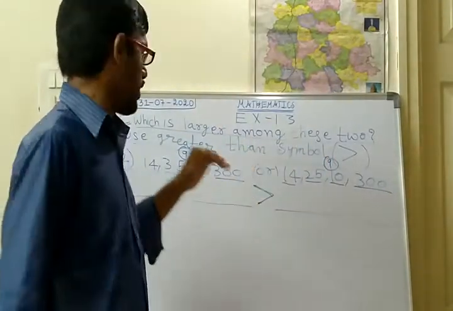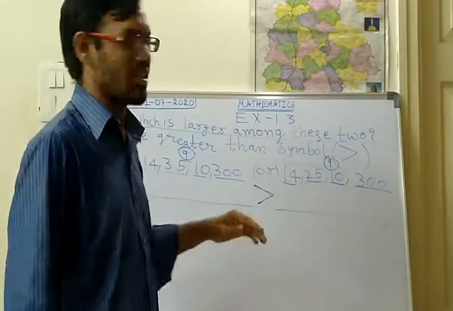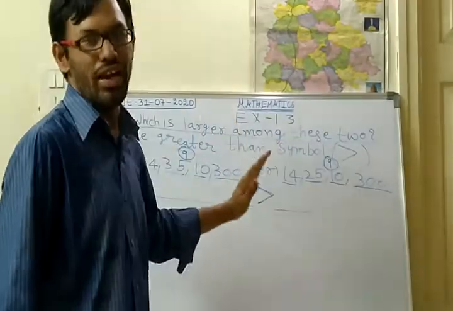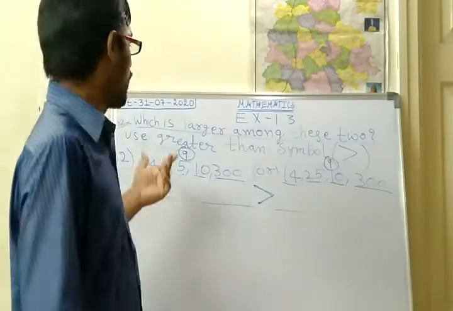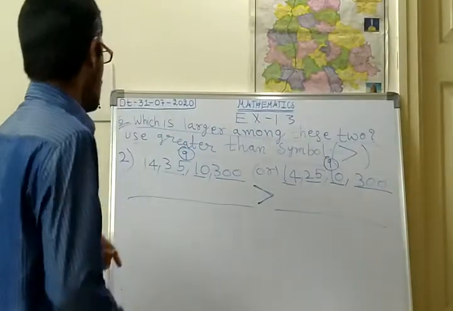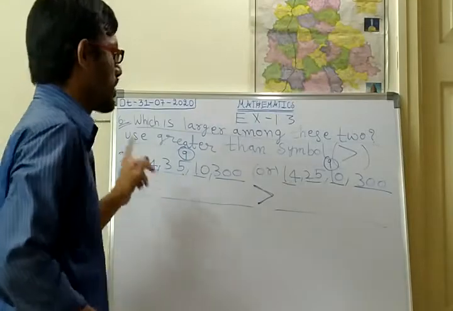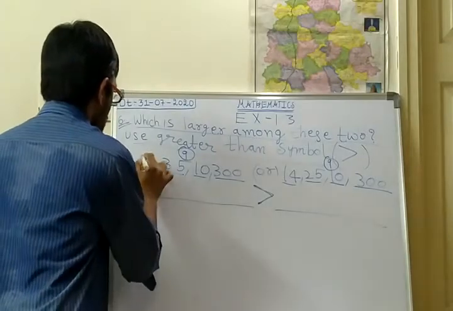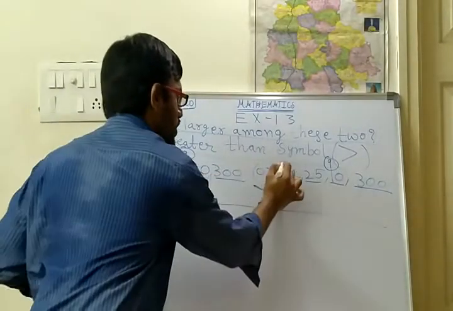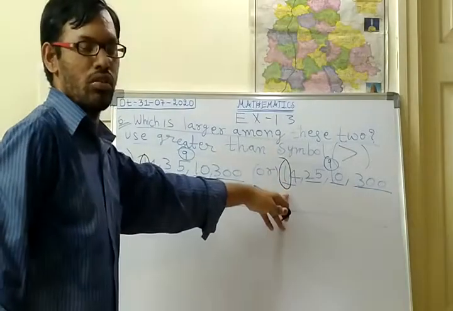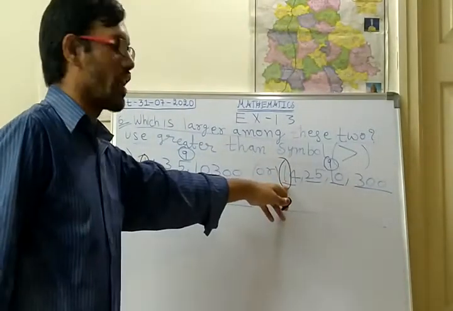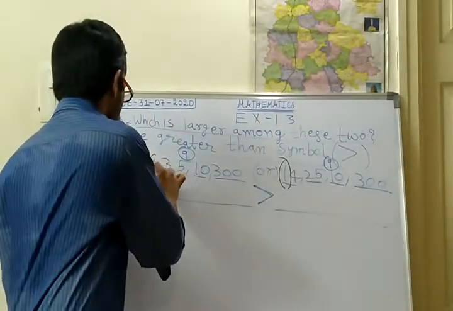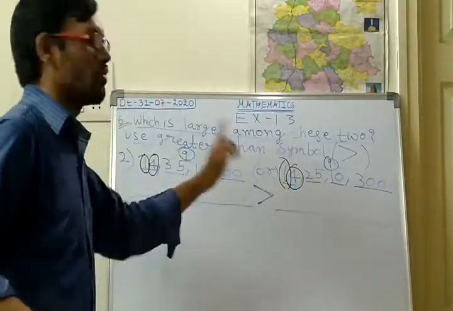So by seeing this, what can we finalize? With the help of the first method, we can't say which is greater or larger. So with the help of the second method, we shall try. What is the second method? First identify the first digits of the two numbers. Here the first digit is 1, and here the first digit is 1. Both are equal. If the digits are equal, you should go with the second digit. What is the second digit here? 4 is there, and here 4 is there. Both are equal.